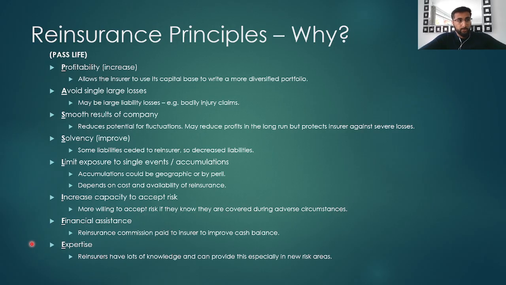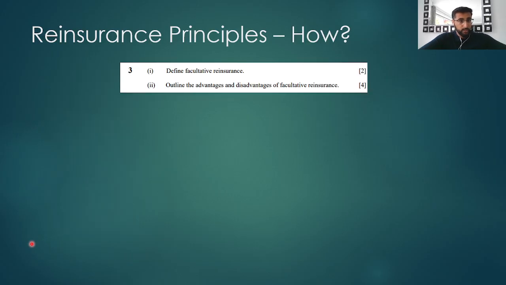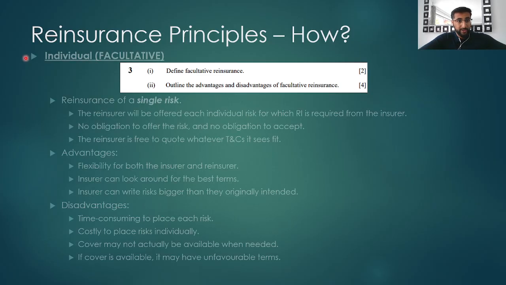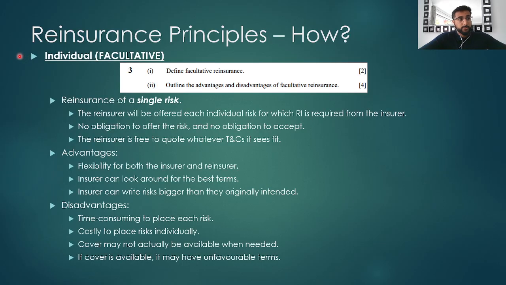Now we'll look at two ways in which reinsurance is conducted. Firstly, with a part of the question. So, the first way of conducting reinsurance is through facultative or individual reinsurance.